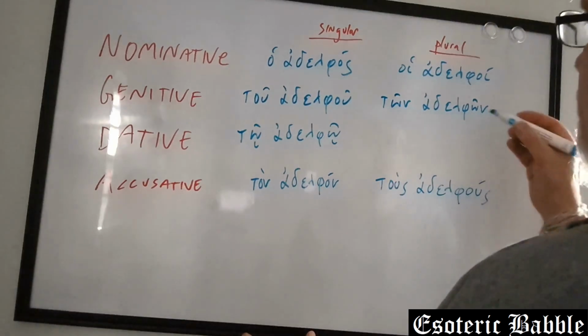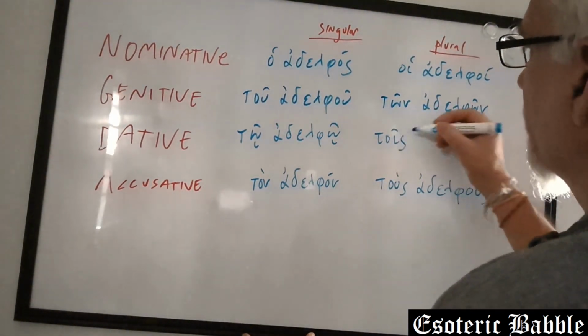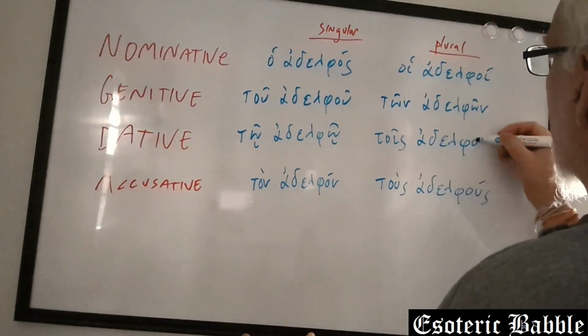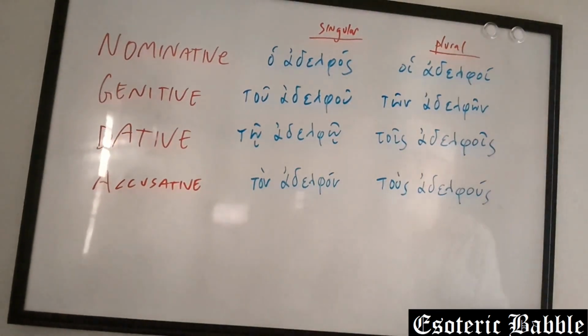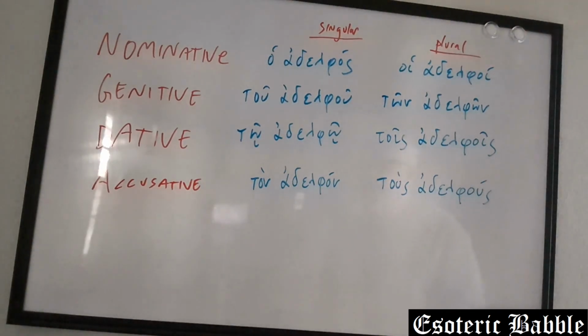And the plural, tois adelphois. Remember, this is our iota subscript. It's come up a couple times before.